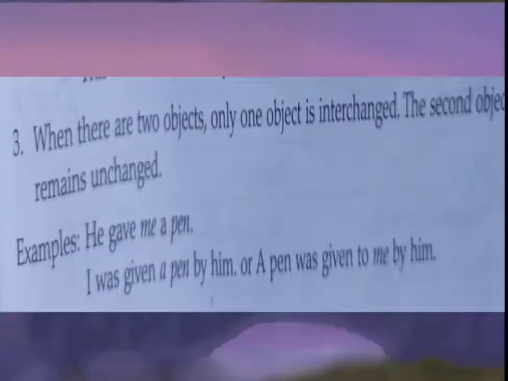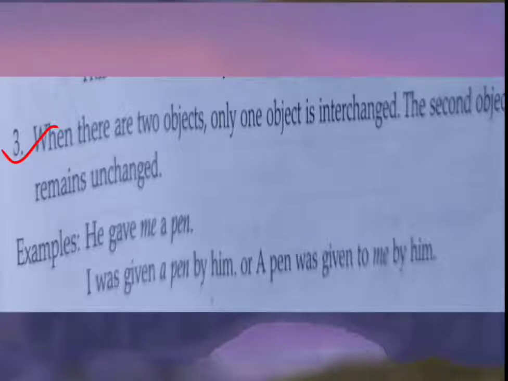Now on the same page look at the third one. When there are two objects, only one object is interchanged. The second object remains unchanged. One time you have to take one object only. Understand students? Sometimes in one sentence there are two objects given. You can make two sentences by using both objects, but in one sentence you cannot use both as a subject.